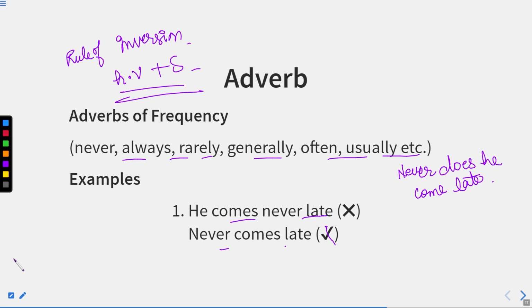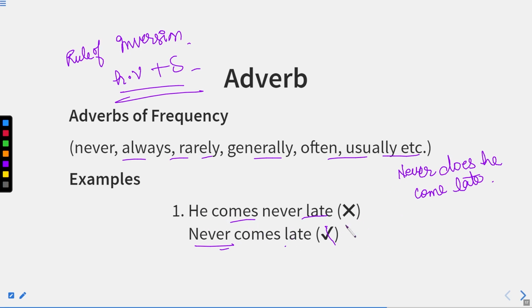Here I will tell you this in short, that whenever we have words like never, seldom, hardly, scarcely, so little, no sooner, it means whenever we have any negative word or negative adverb in the beginning of the sentence, we apply the rule of inversion in which helping verbs come prior to the subject. Now here, because the sentence is beginning with the word never, what happens?